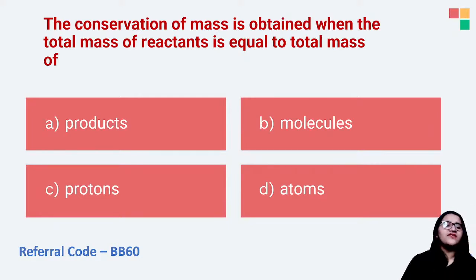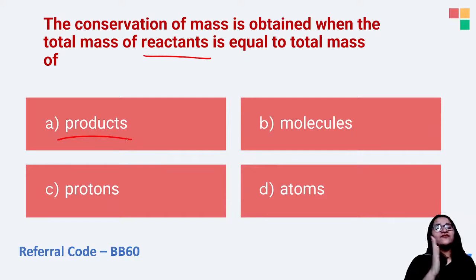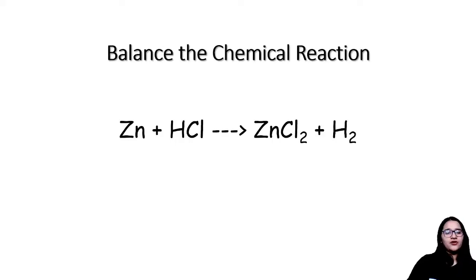Very good. The total conservation of mass is obtained when the total mass of reactants is equal to the total mass of products. That means left hand side is equals to right hand side. Clear? Yes, very nice. Do not spam guys. I have seen your answer already.